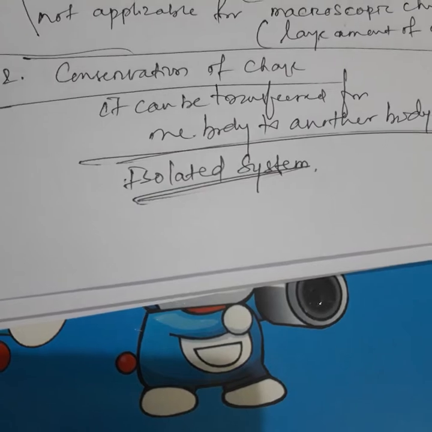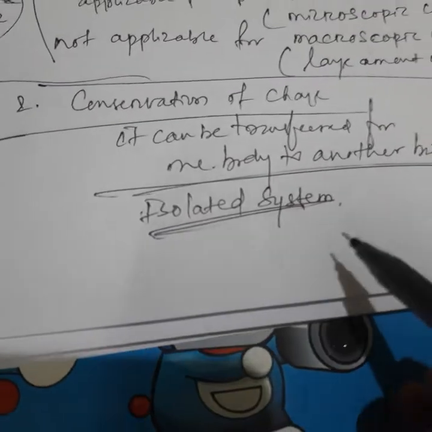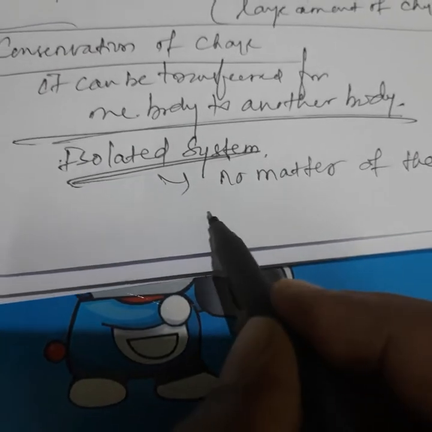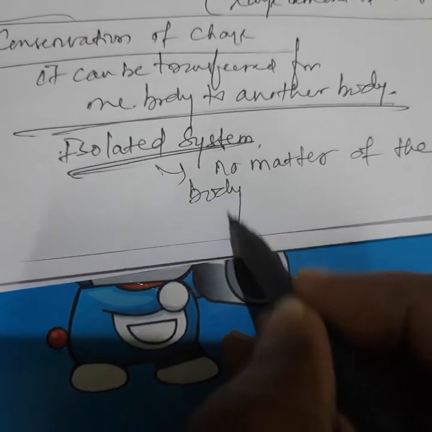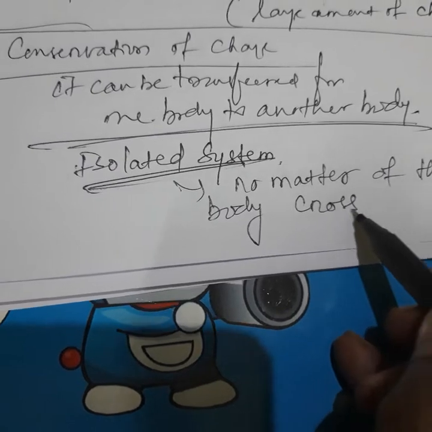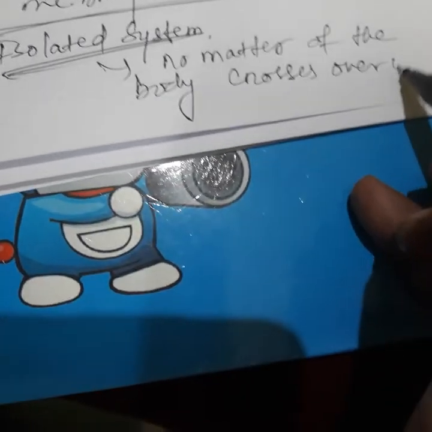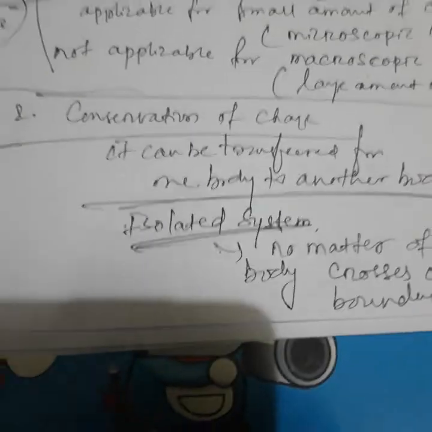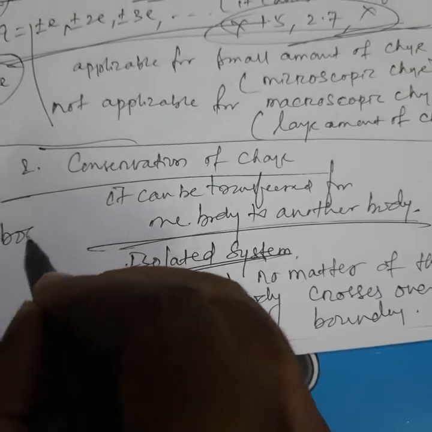So here, isolated system in electrostatics means no matter of the body crosses over its boundary. Suppose a body is there.